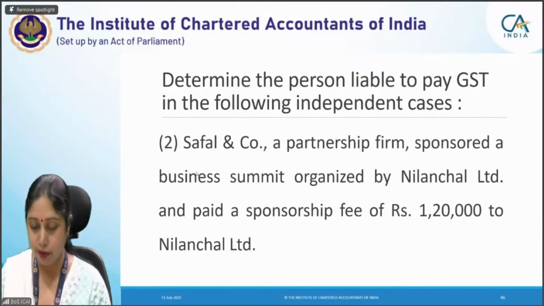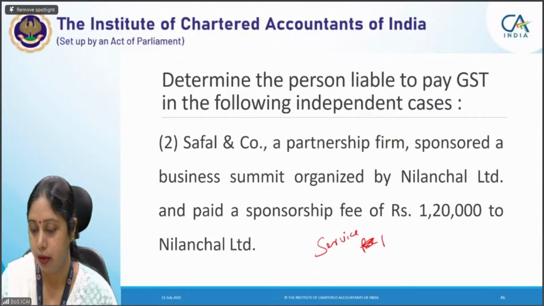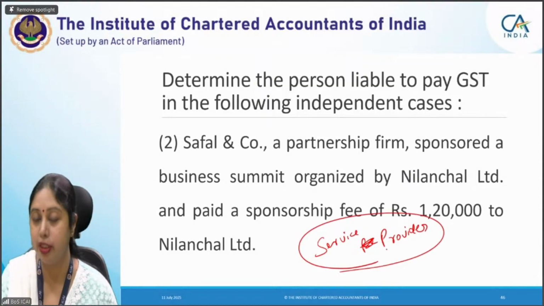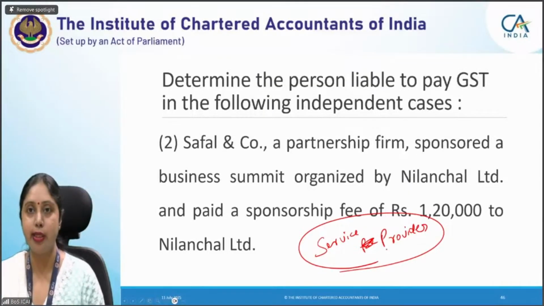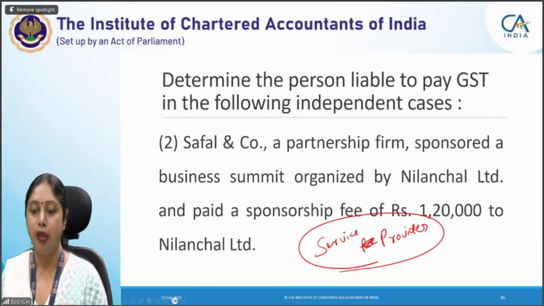In this question, first of all, tell me who is the service provider. Tell me the name of the service provider. Don't tell me the answer of who is liable to pay tax. I want from all of you, who is the service provider in this case.